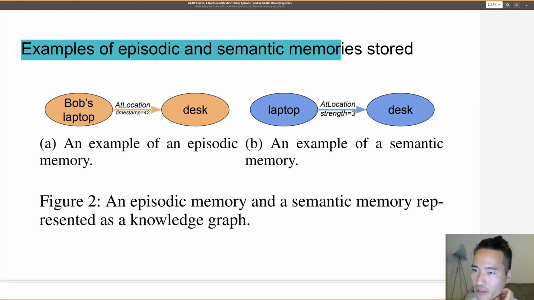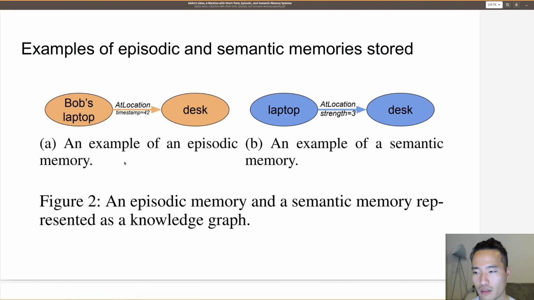So, examples of the episodic and semantic memory stored. What are the memories stored in each memory system? These are some of the examples. All of the memories stored in each memory system are quadruples. Here is an example of episodic memory: Bob's laptop at location desk at timestamp 42 — head, relation, tail, and the fourth term, timestamp. Semantic memories are similar: head, relation, tail, and the fourth term is strength, which has the value of 3.